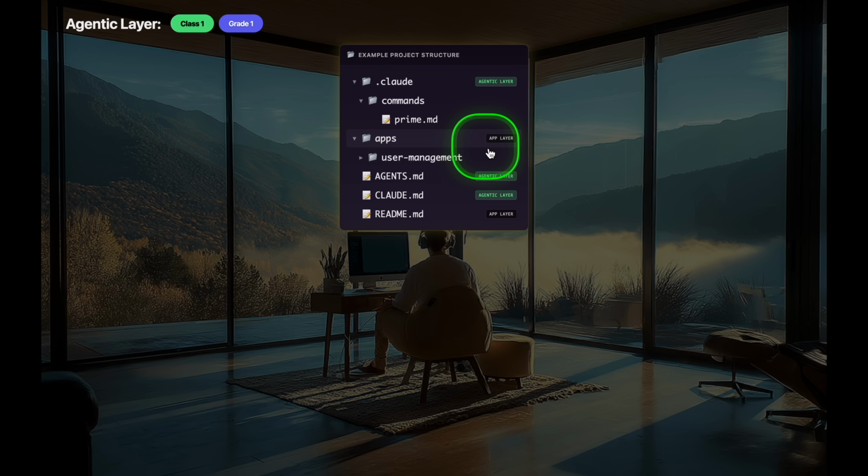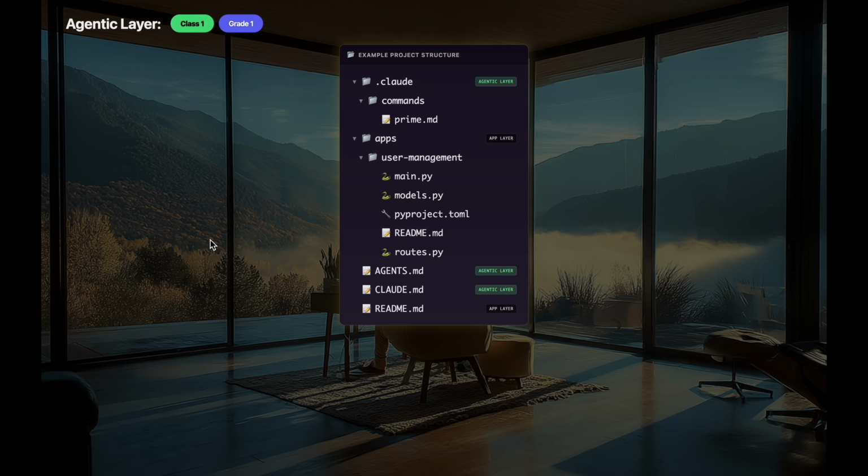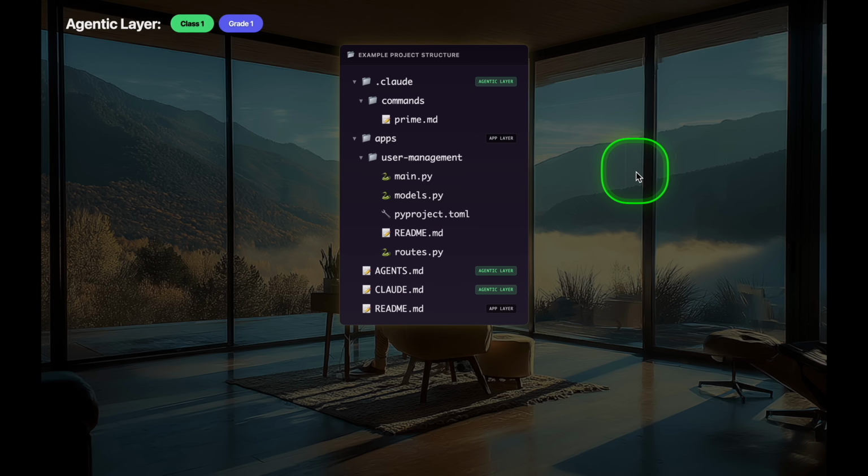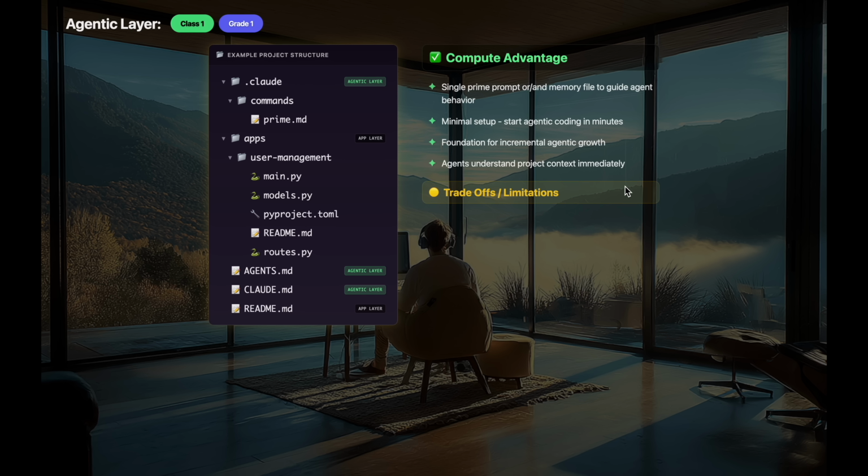Now, in our application layer, if we're going to user management, where we have a backend for a user management system. This is just a starting place, right? This is a great way to, when you're creating a new application, just start with something. An agent can come in here and understand how to operate this right away with the memory file and with the prime command. Okay, so as we work through classes and grades, we'll talk about the compute advantage you get by scaling to this class and grade of agentic layer. And then we'll of course talk about trade-offs.